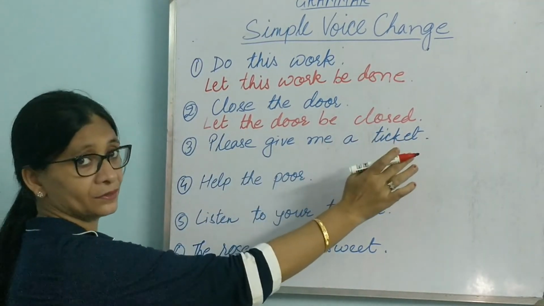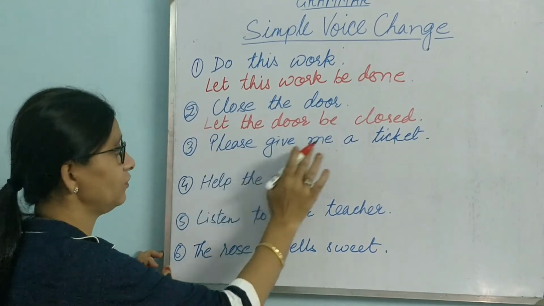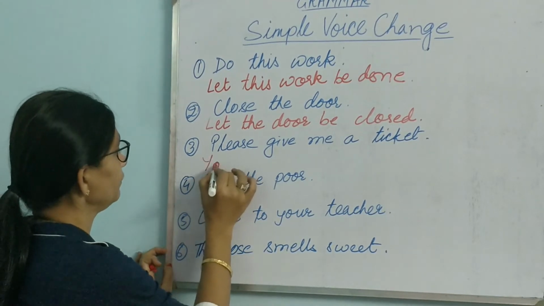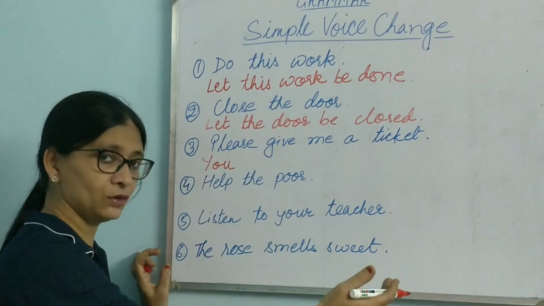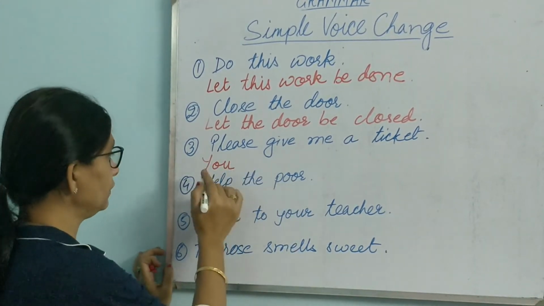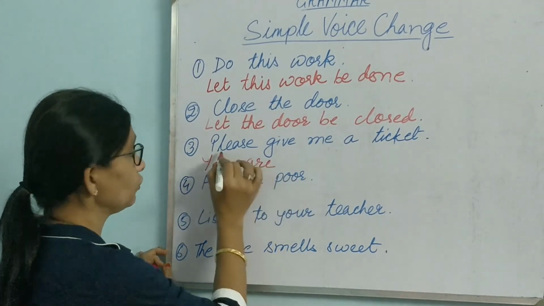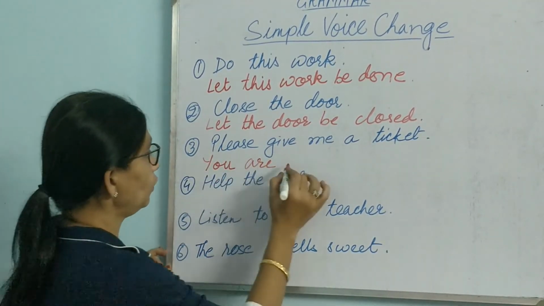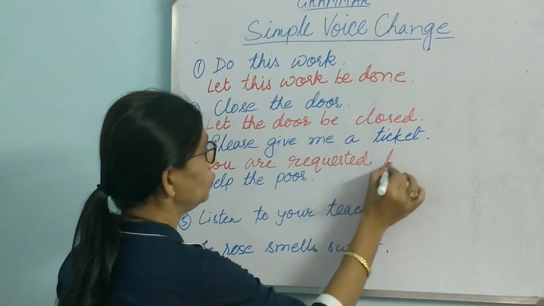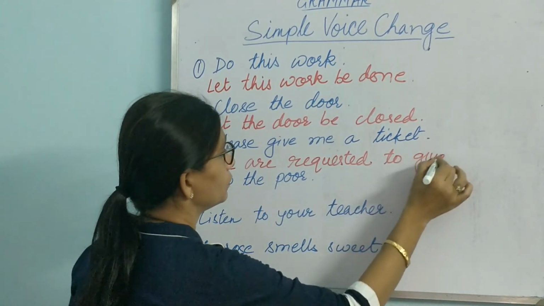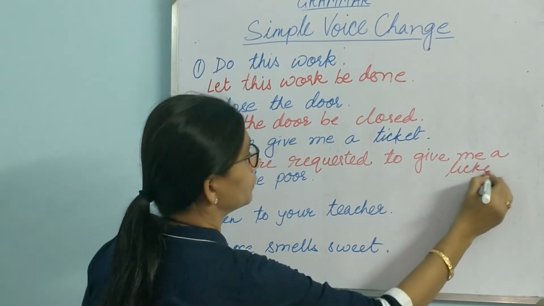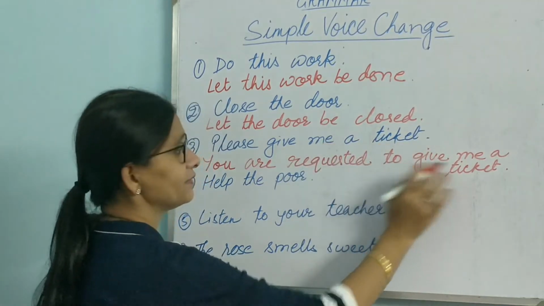Please give me a ticket. Here also there is no subject. So we might put "you" as a subject, because when I say please give me a ticket, I might be asking someone in front of me, no? So we use "you" here, second person. You are requested, because "please" is there, so a request is being made. You are requested to give me a ticket. So this part remains as it is.